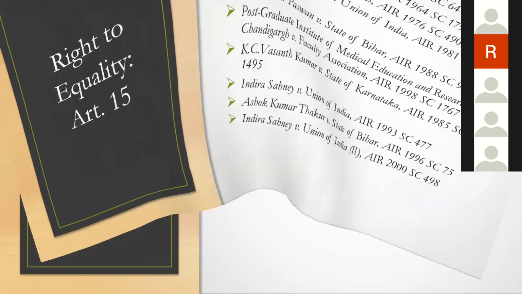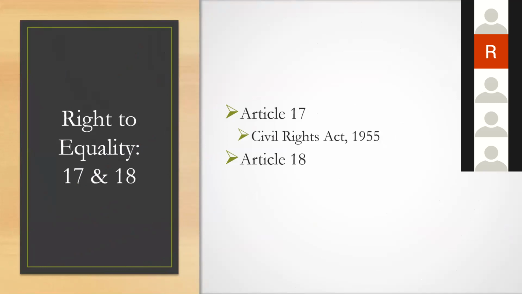Article 17 abolishes untouchability. Now remember, untouchability has been addressed through the Civil Rights Act of 1955, which was previously known as the Protection of Civil Rights Act. Now it is being termed as the Civil Rights Act of 1955.